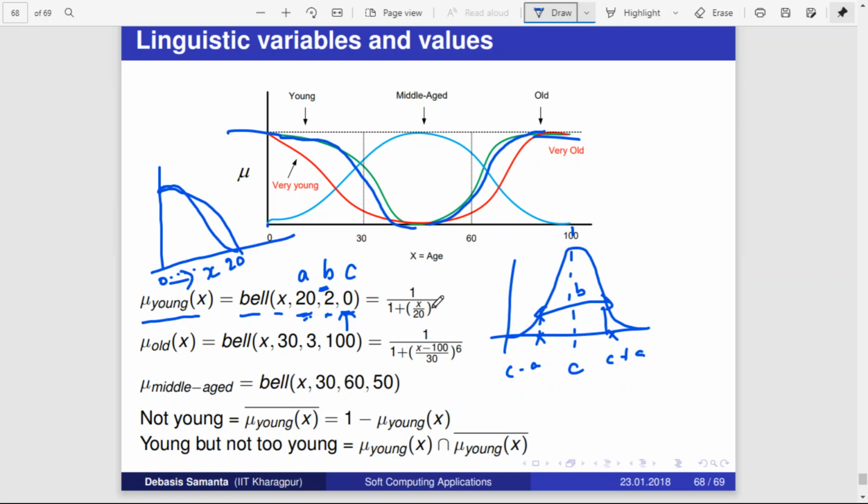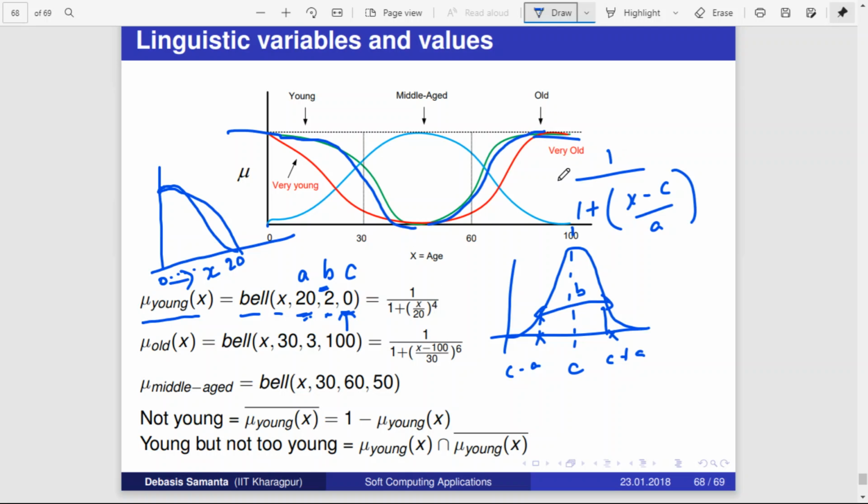If you recall the bell curve, the formula is 1 by 1 plus, x minus c divided by a, to the power of 2b.